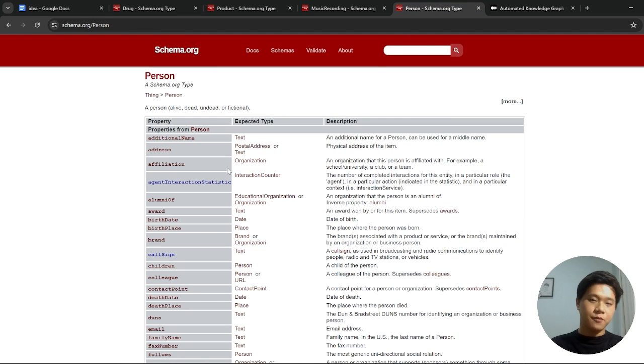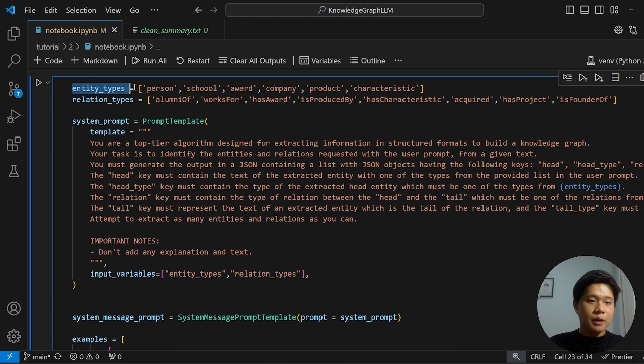But in this case, since we're talking about Tim Cook and Apple, I'll talk about person. So if you see here, there are lots of entities and relationships. For example, alumni of, award, birthday, and many more. So in the entity types, I have at least person, school, award, company, product, and characteristic, and also relation types: alumni of, works for, and many more.